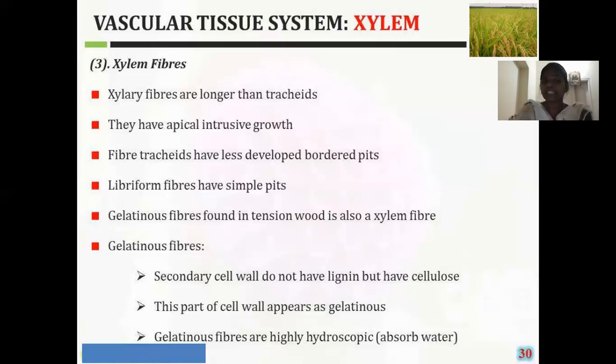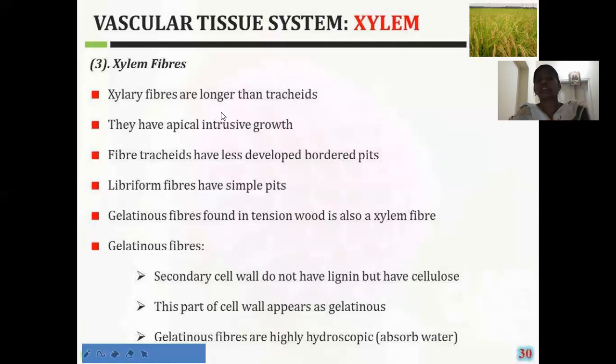Due to this, the fibers appear gelatinous. They also show hygroscopic nature. What is meant by hygroscopic nature? It is the capacity of absorbing water. The gelatinous fibers have this capacity due to the presence of cellulose.